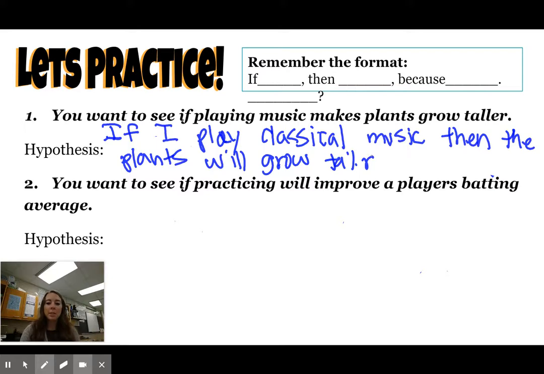And so again, with our baseball one, we said if a player practices more, then they will have a better batting average because they are practicing that skill. All right, so that is it for our notes today. So remember, you can go back and forth as many times as you need, but make sure that you've been writing down those definitions, using them in a sentence, and even adding in some pictures to help you remember these terms. So when you're finished with this video, remember to hit mark as done, and then you can go on to the reading skillfully assignment for today as well. As always, let me know if you have any questions.